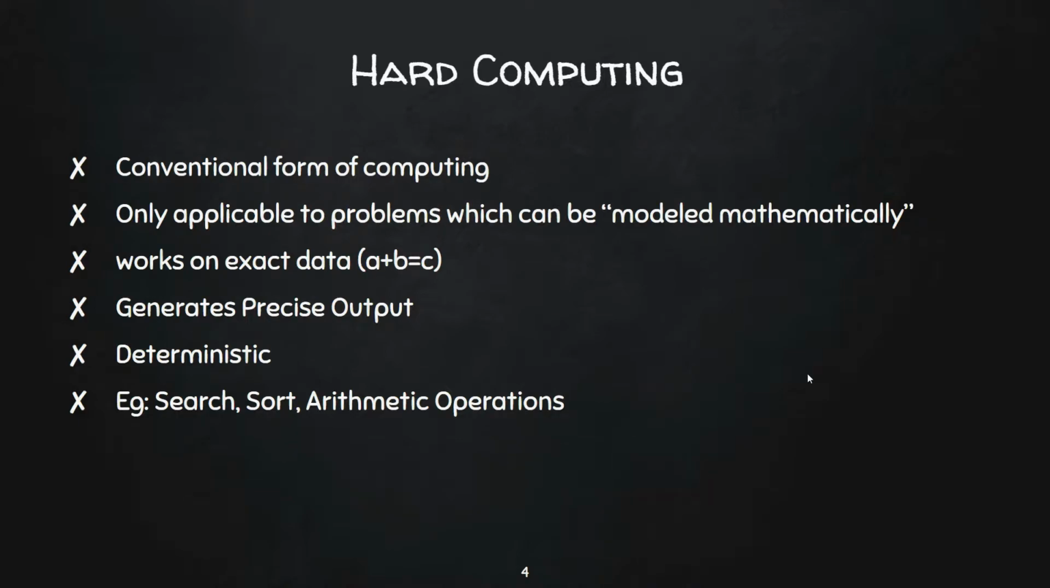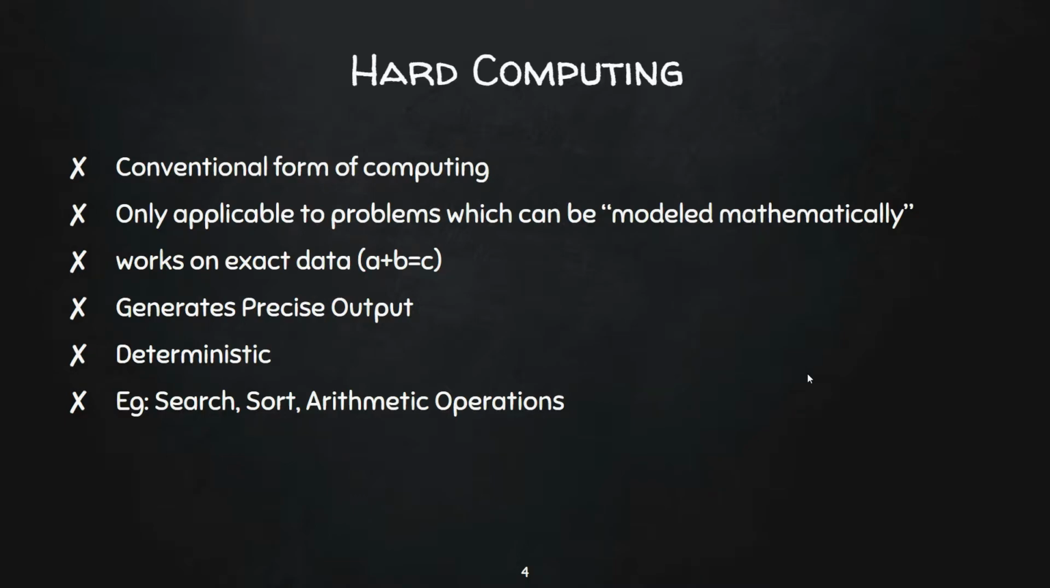Hard computing works on exact and precise data. For example, we can take a plus b equals c. This is the simplest arithmetic operation one can imagine. So we are adding a plus b and its output is c. For hard computing to be applicable on this problem, we need to have a and b both as input. Then only we can compute c. If any of the inputs are absent, c can't be computed.